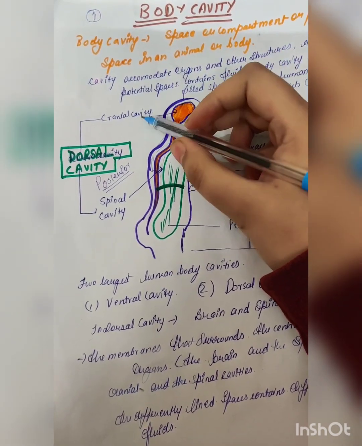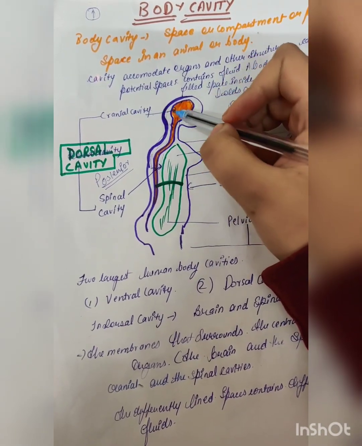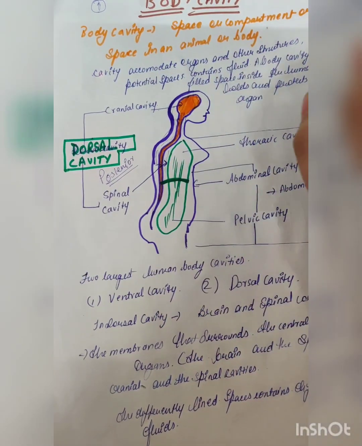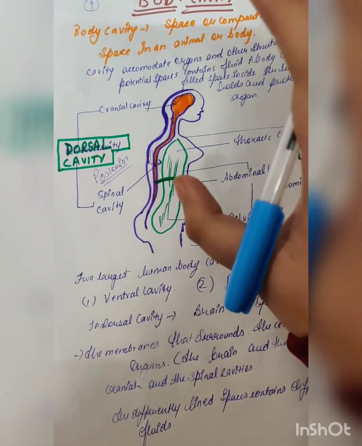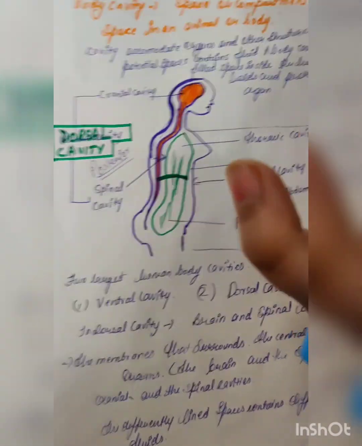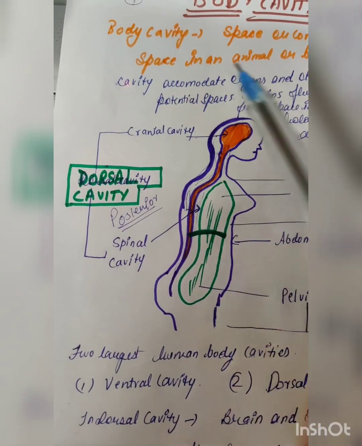Now this brain is in the cranial cavity, this spine is in the spinal cavity, and together we call it the dorsal cavity because it is present on the posterior side of our body. Posterior means at the back, so they are present at the back. That's why we call it the posterior cavity, that is, the cranial cavity and the spinal cavity.